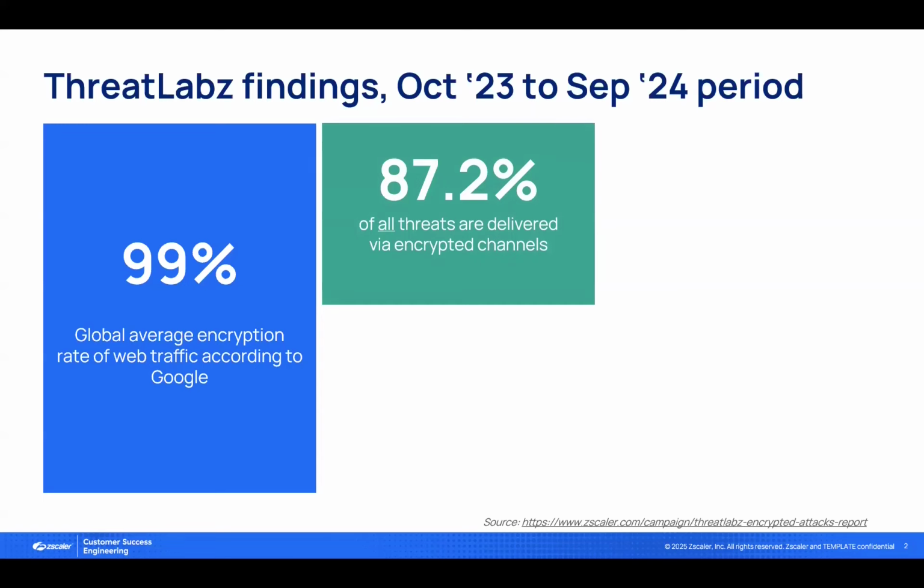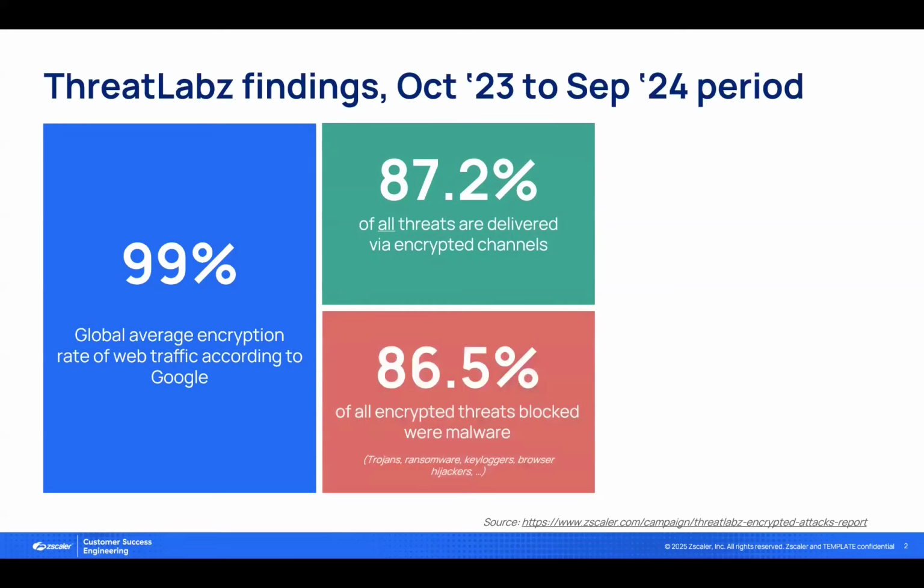The next stat, however, is more shocking. 86.5% of those 87.2% of threats delivered via encrypted channels were what's classified as malware. This is a serious threat category for advanced threats like Trojans, ransomware, keyloggers, and browser hijackers, none of which you particularly want to have kicking around your network.